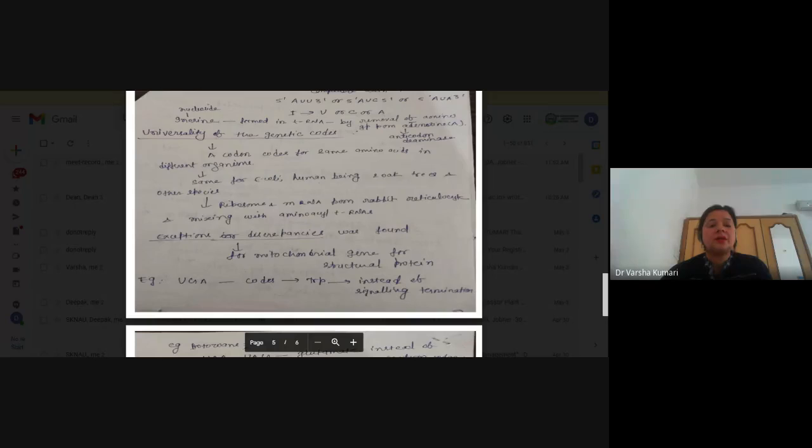Then another property is the universality of genetic codes. Means the codes code for the same amino acid in many different organisms like E. coli, human being, or any other organism.